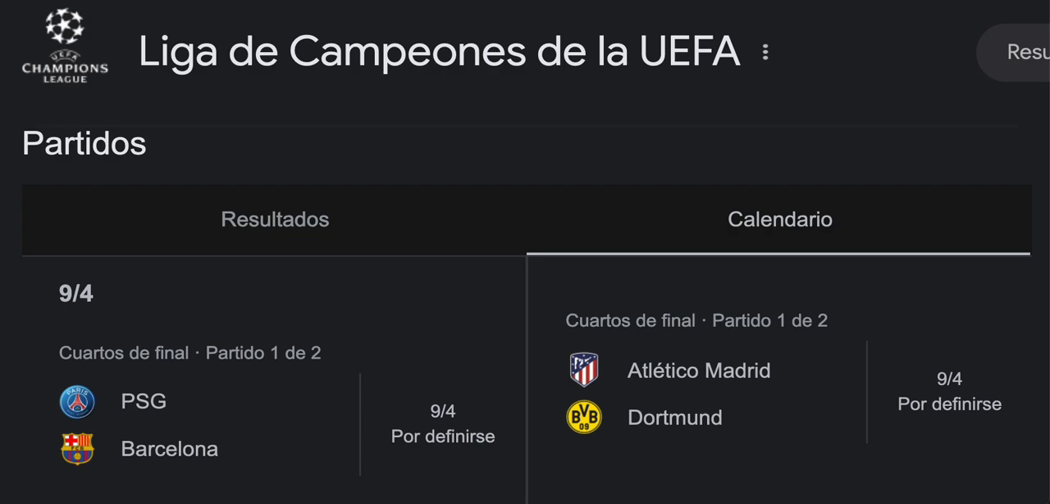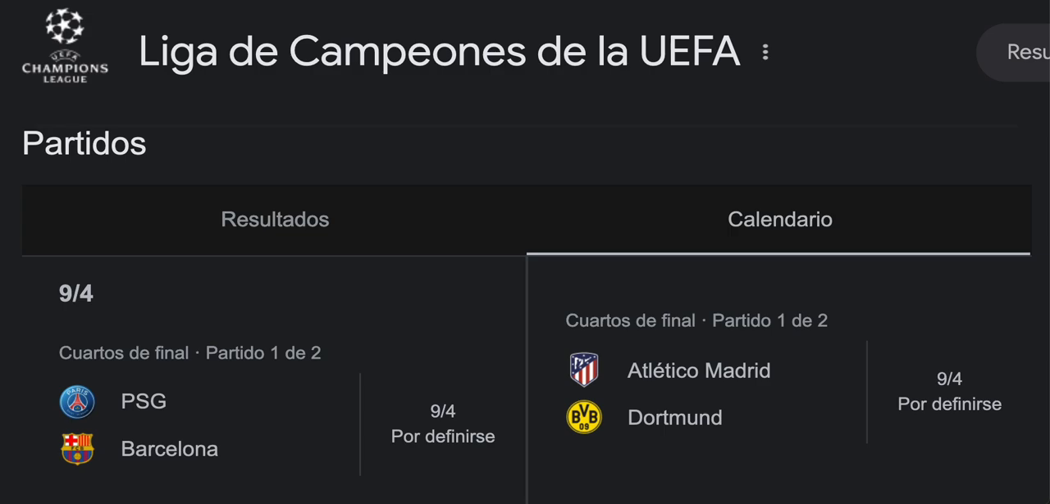On the easy side, the first match will be Atlético Madrid against Dortmund, and the winner of this series will face in a potential semifinal the winner of the PSG against Barcelona series. And on the hardest side, the best side, where I think the champion of this competition will come from, the two last champion teams, Real Madrid and Manchester City, will face each other in the quarterfinals, and the winner of this series will face the winner of the Arsenal against Bayern Munich series.